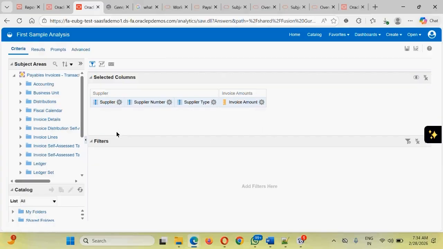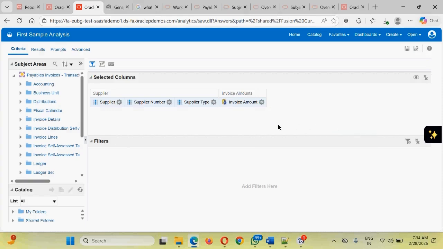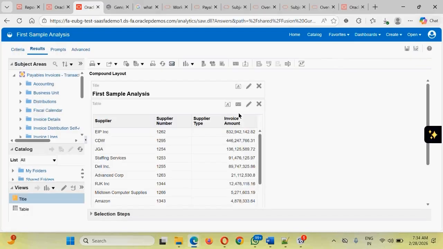Next thing guys that we need to understand is sorting. Currently the data may not be sorted, or sorted on its own. You want to sort the data based on the amount. Click onto this, click onto sort. You want to choose ascending order or descending order. You will put it into descending order. Once you add the sorting, you will see a blue icon has been added. If you go to the result section this time, you should be able to see that the data has been sorted.